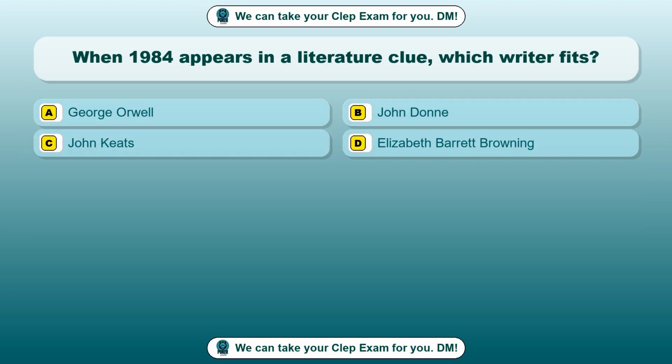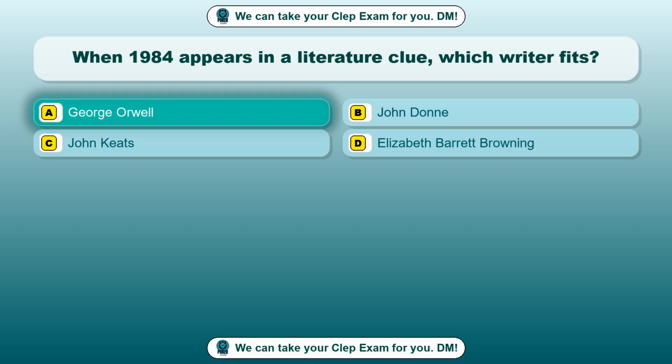Question 43. When 1984 appears in a literature clue, which writer fits? Option A. George Orwell. Option B. John Donne. Option C. John Keats. Option D. Elizabeth Barrett Browning. The correct answer is option A.